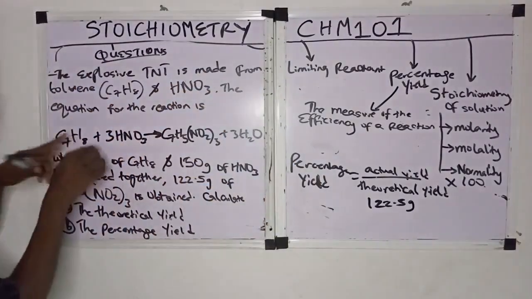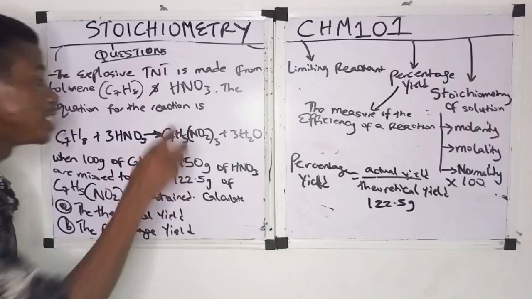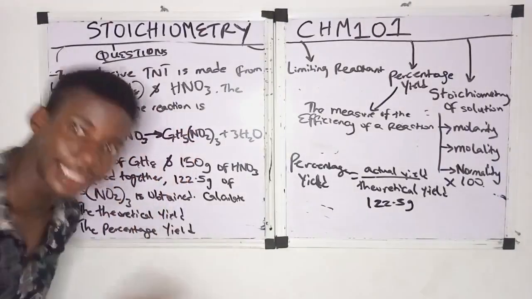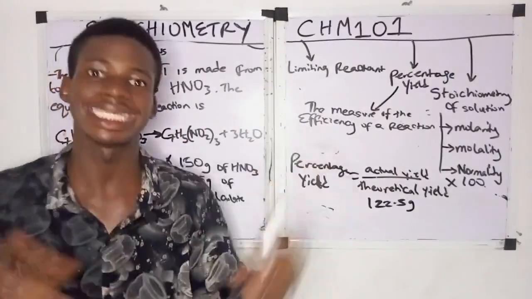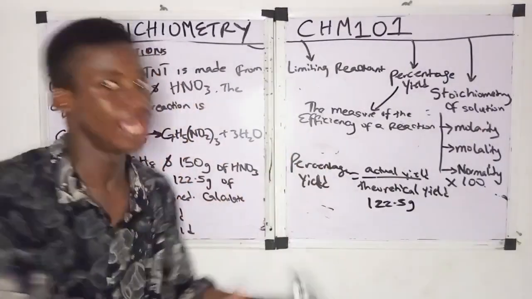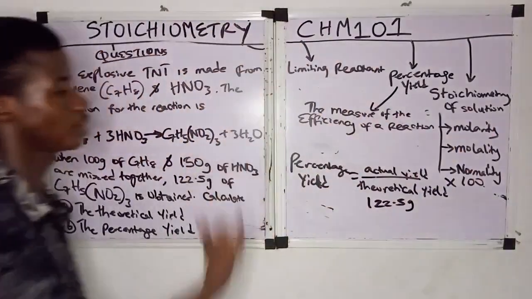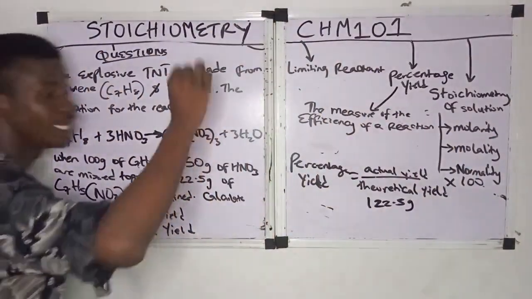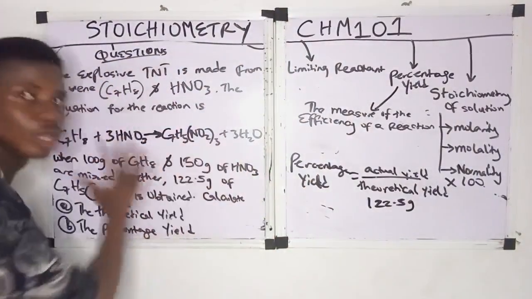As I said, toluene and HNO3 reacted to form TNT, so we calculate the mass of TNT. Remember, actual yield is the mass of the product you get when you do the reaction in practice. Then theoretical yield is the yield you get from calculation. So they're asking us to get the theoretical yield from calculation.